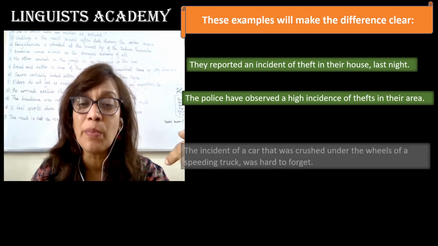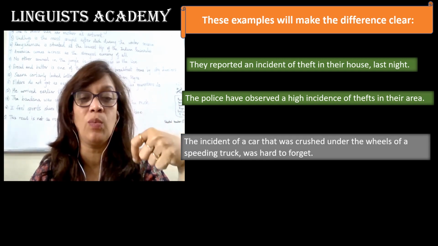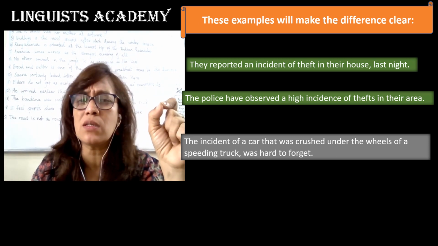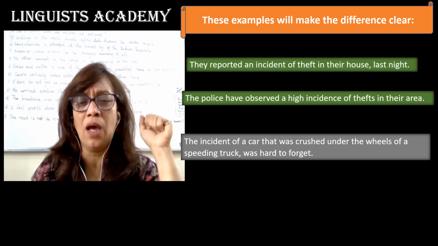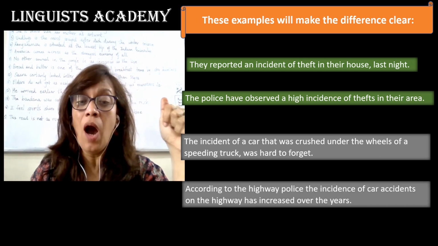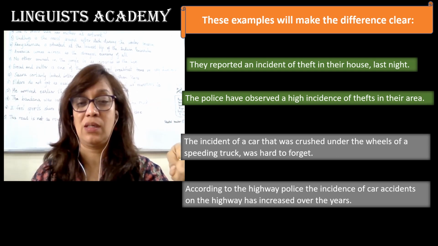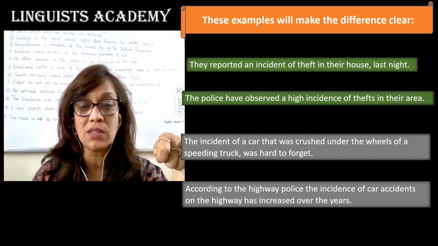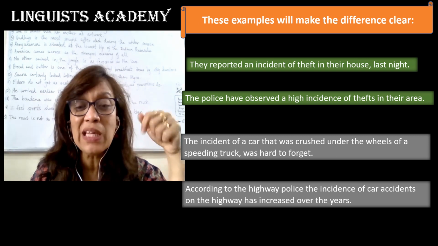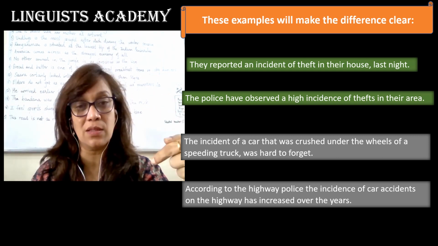See the next example. The incident of a car that was crushed under the wheels of a speeding truck was hard to forget. That was one incident which was extremely hard to forget, but incident of a car. And now see, according to the highway police, the incidences of accidents on the highway has increased over the years. It means the incidence of accidents.